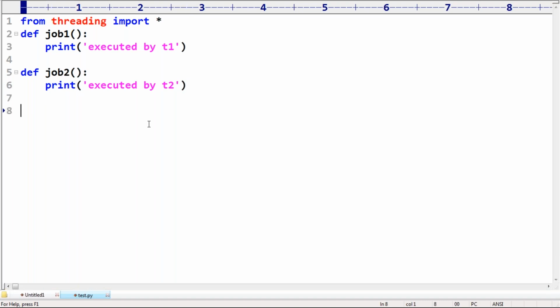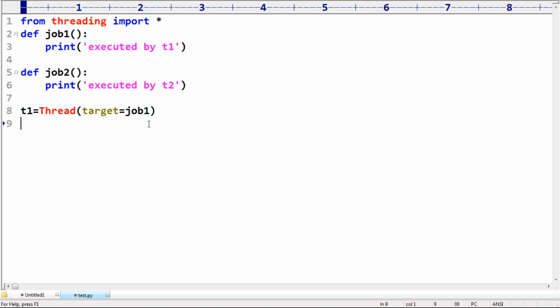Okay. Now T1 is equal to thread R, target is equal to, can you please tell what I have to take? Job 1, like this I'm taking, sir.